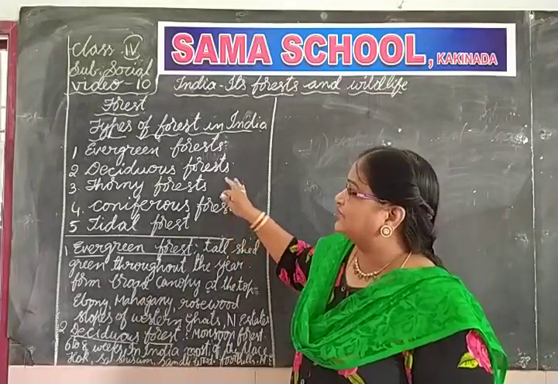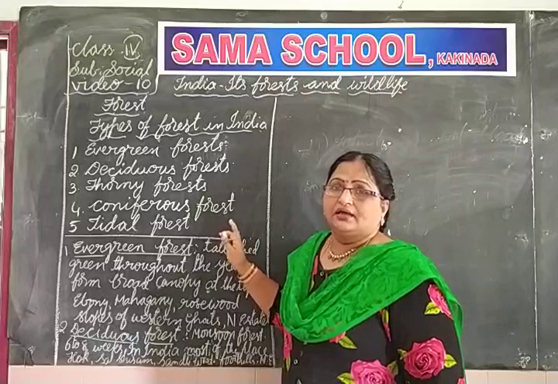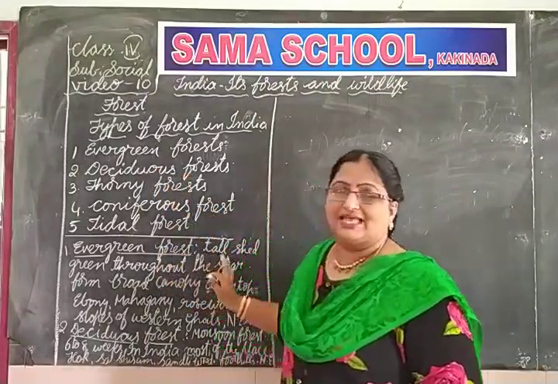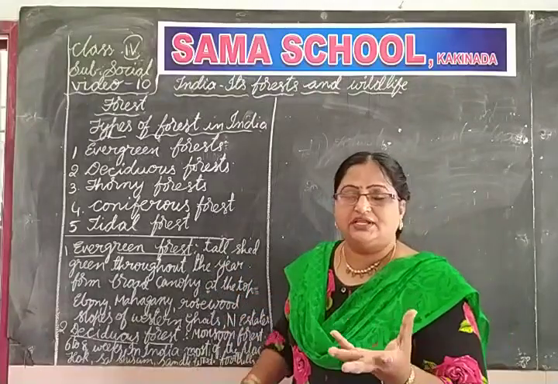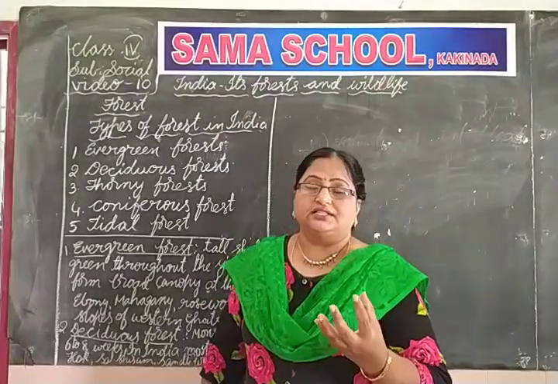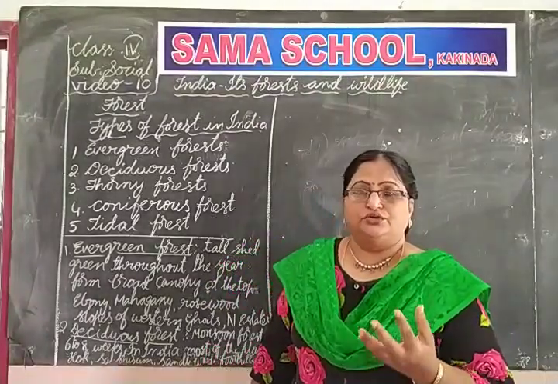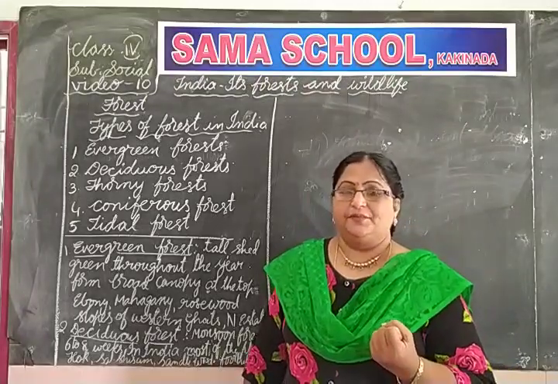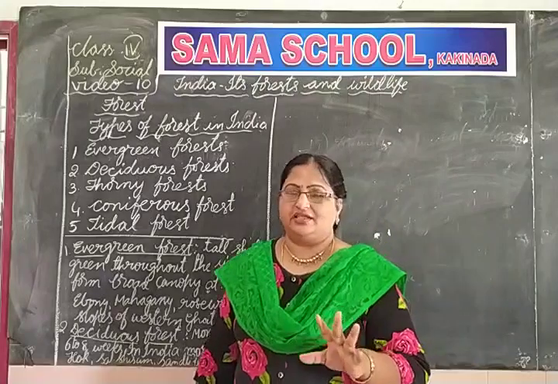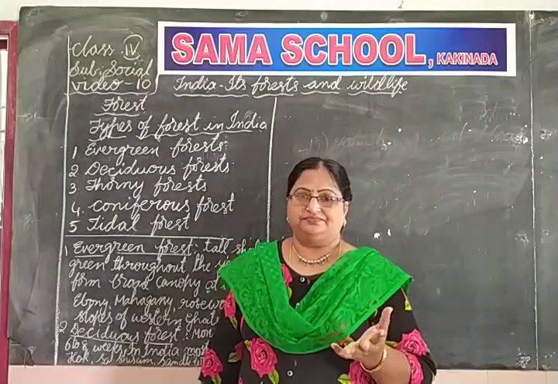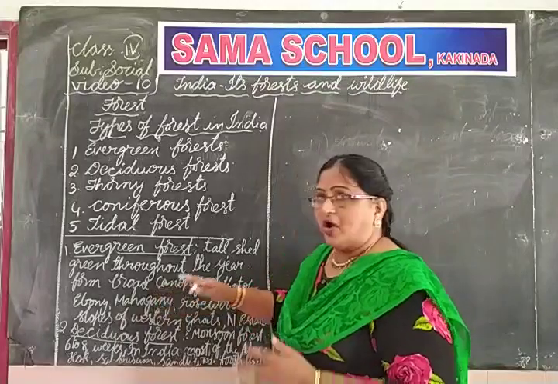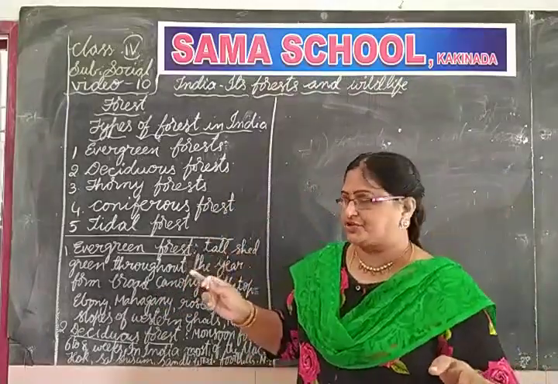In this, we have already explained evergreen forest in the previous video. What are evergreen forests? It is in the name itself: evergreen. These trees remain green throughout the year because they do not shed their leaves at the same time. It forms a broad canopy on the top.